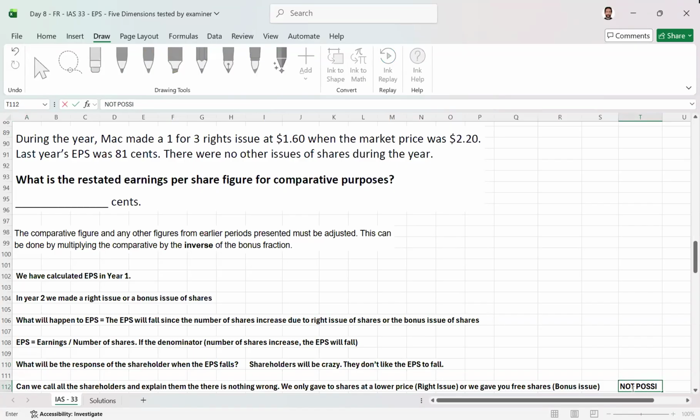So what are we going to do? We are going to restate the EPS for the previous year. We are going to reduce the EPS of the previous year so that the shareholders don't go crazy. So the solution, I'm going to write the solution here. Now you know the whole situation. The solution is from IAS 33. The solution is to restate the EPS for the previous year.